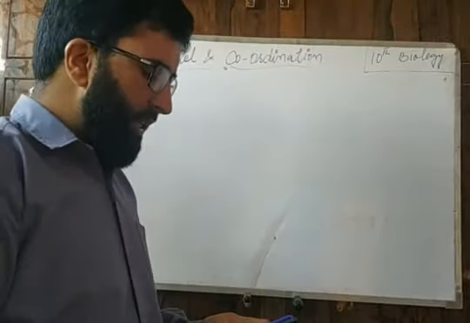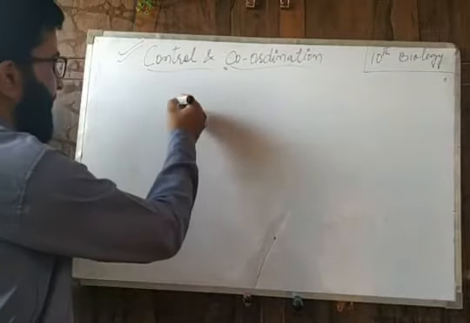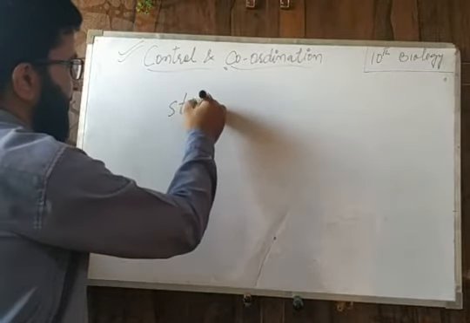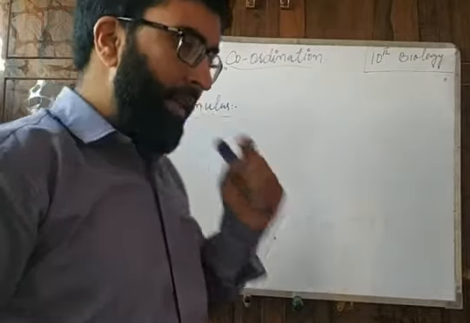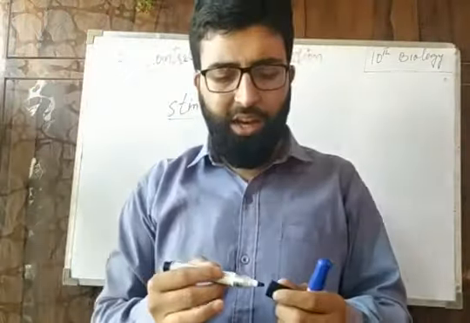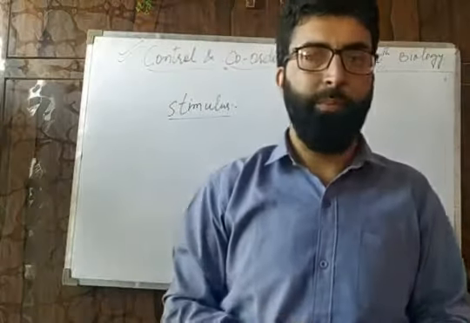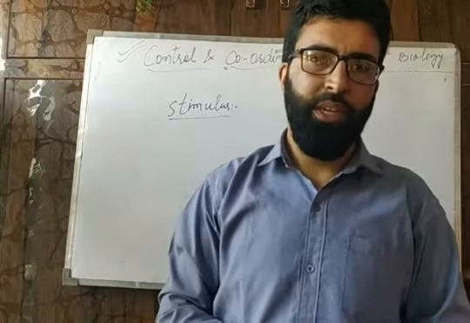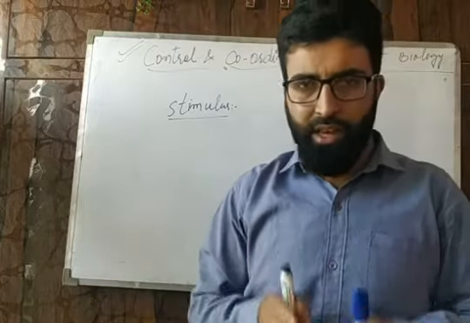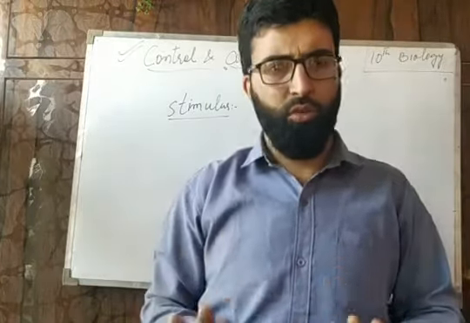Now, what is a stimulus? A stimulus is any change in the environment of an organism that brings a reaction in the body of that particular organism. Any change in the environment of an organism is called a stimulus.